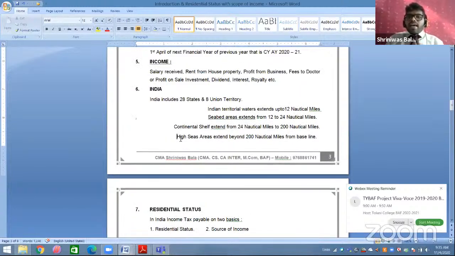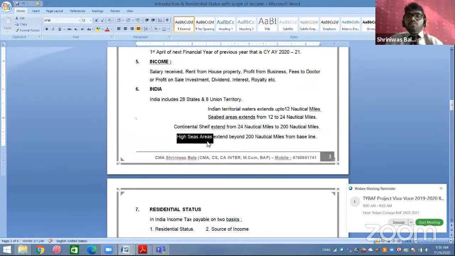This is the high seas area that I have given. This is beyond your 200 nautical miles, meaning after 200 nautical miles. On the high seas area, no income tax, no GST, no tax will be chargeable. Only up to 200 nautical miles, that is the continental shelf, tax will be chargeable. Beyond 200 nautical miles, no tax will be chargeable.